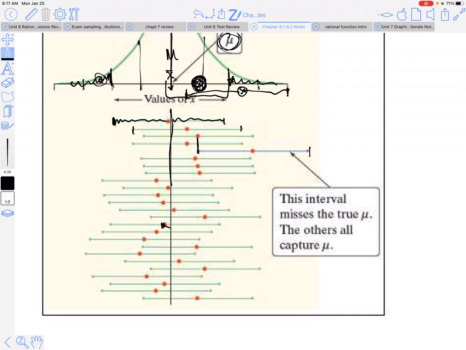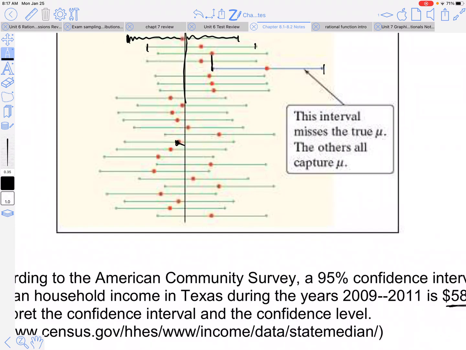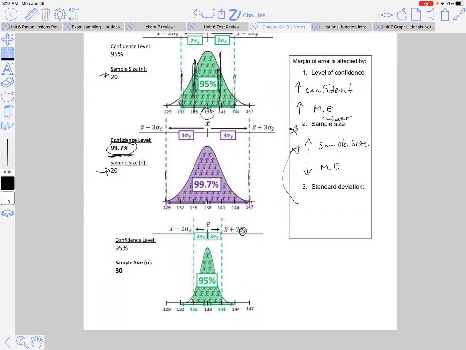Let's look back here real quick. So even though it was narrower, right, we sampled more, 95%, they're just closer together, right? So it doesn't change our confidence. We might sample out here, we might sample out here and not capture the true mean. So 5% of the time, we're still not going to capture the true mean. So it has nothing to do with how big our sample is of how confident we'll be. Our confidence level is just what we decide, how many standard deviations we're going to go out. All right. If you have any questions, let me know, but that is 8.1.